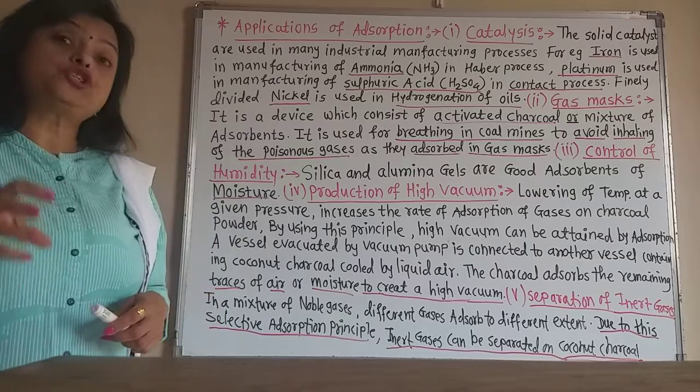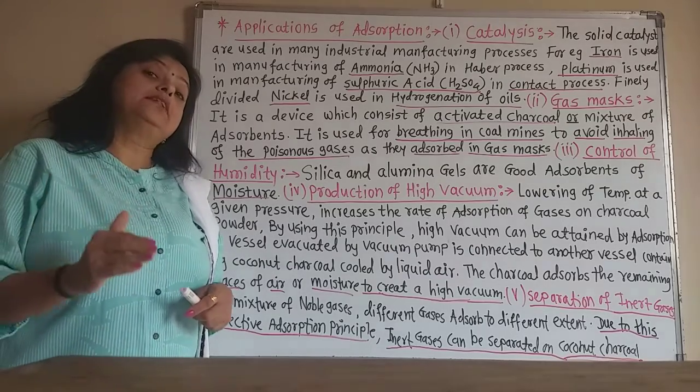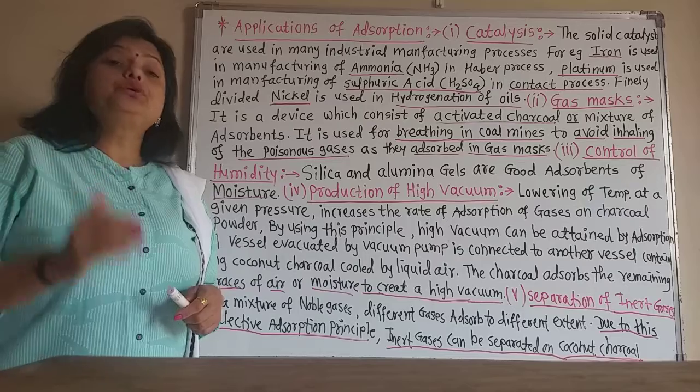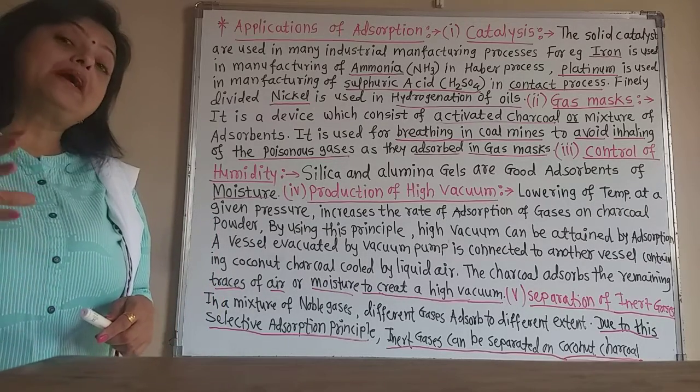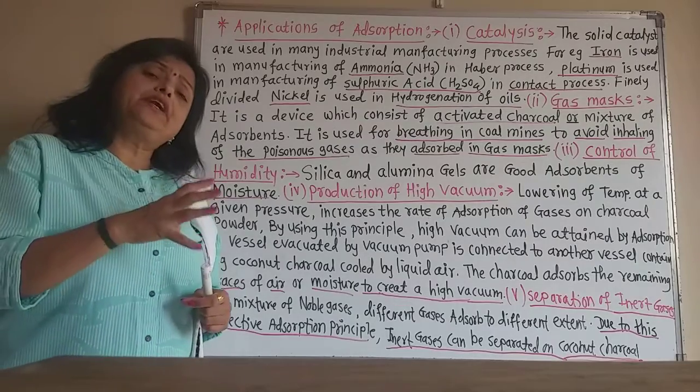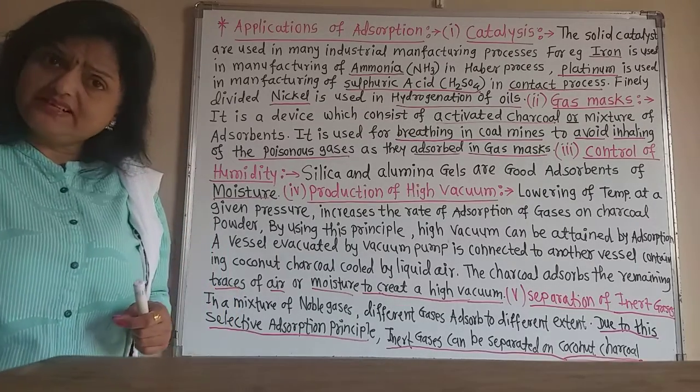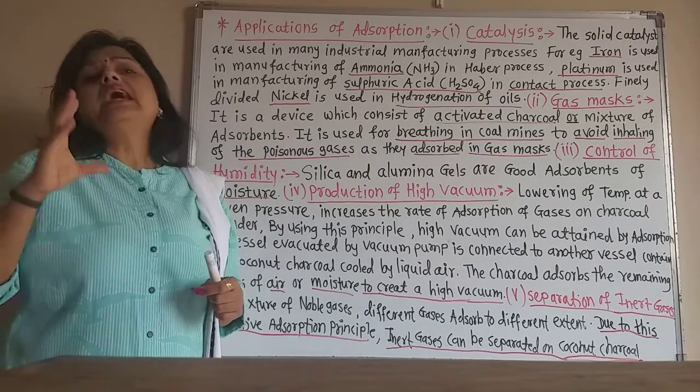Due to that there is a low temperature and maximum adsorption.